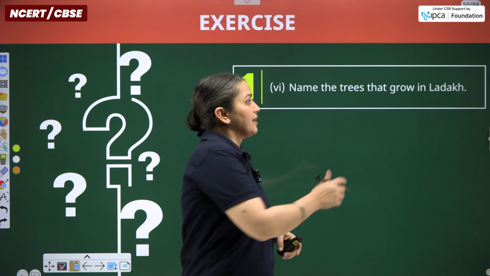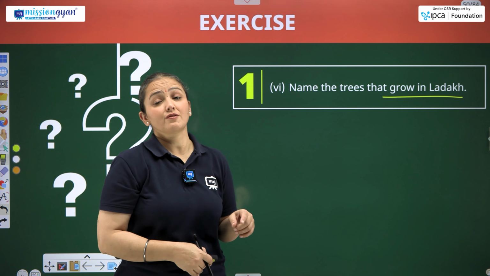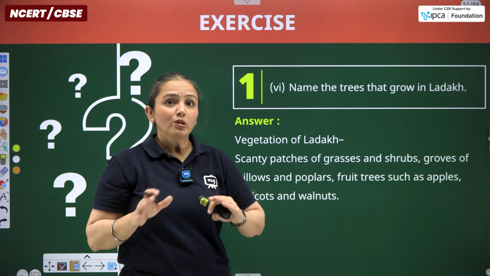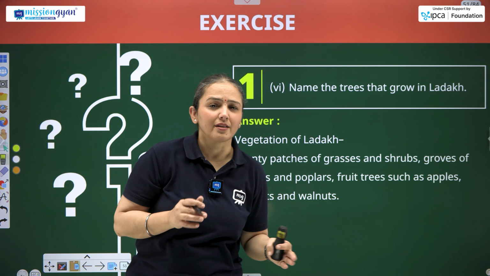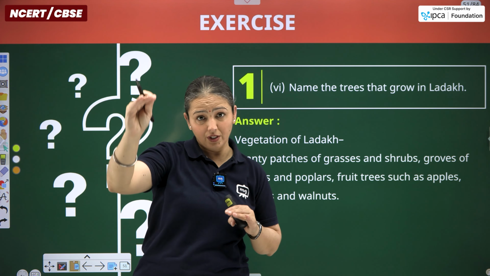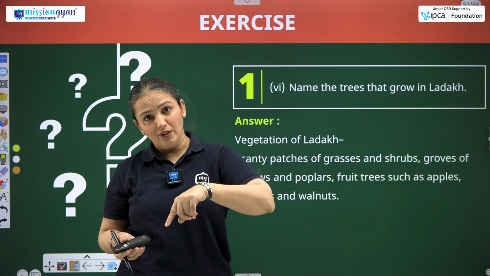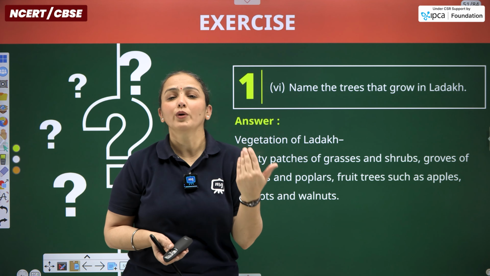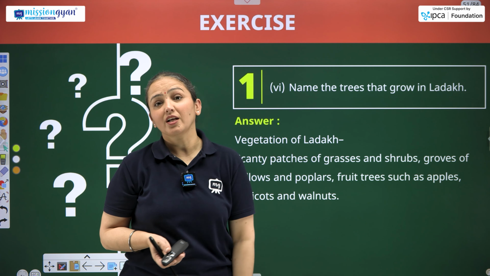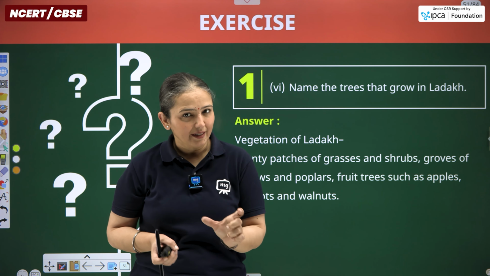Name the trees that grow in Ladakh. So what kind of vegetation is found in the Ladakh region? Although rainfall is less, Ladakh is situated at a good height, good altitude. So instead of rainfall, snowfall occurs over here, that too extremely in the winter season. Besides that, rainfall is also experienced here. So overall this is the region with scanty rainfall.